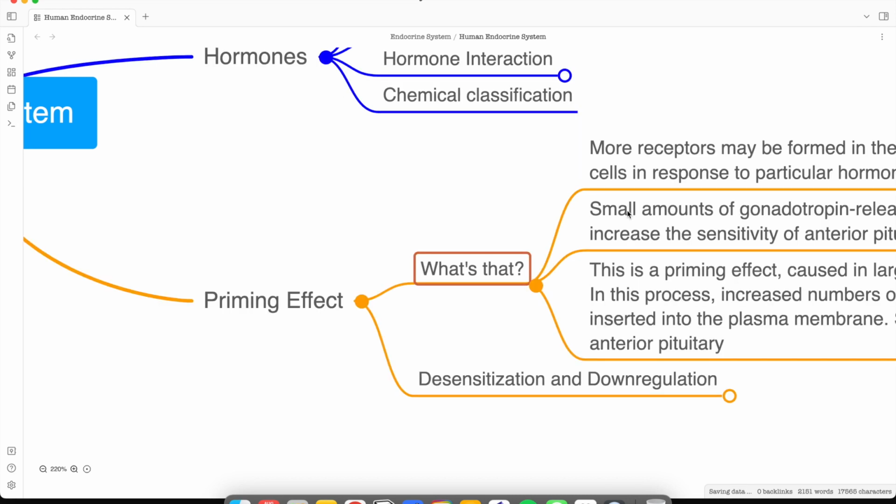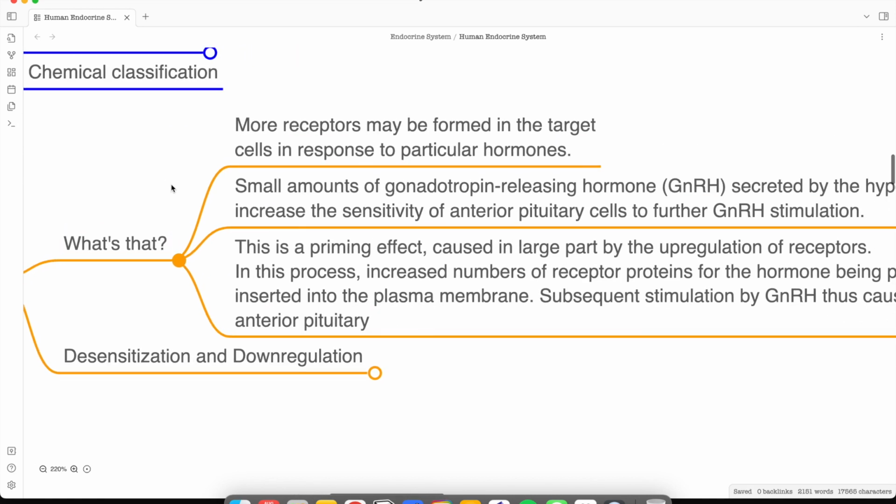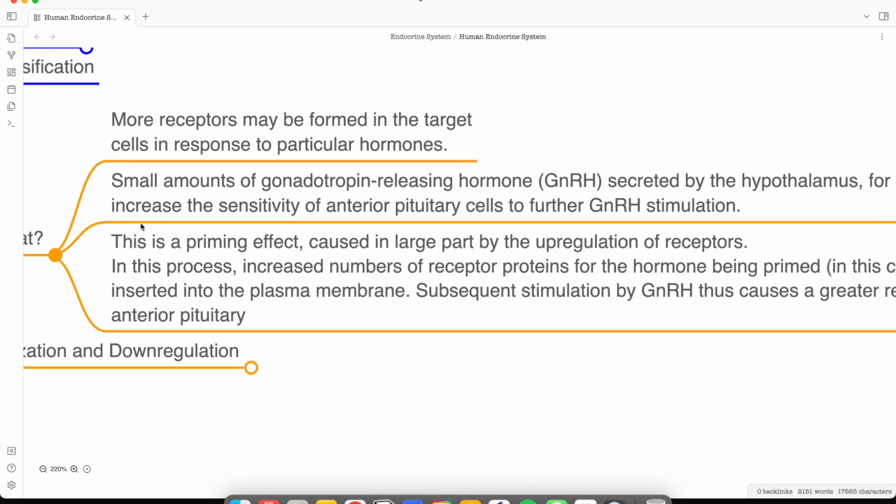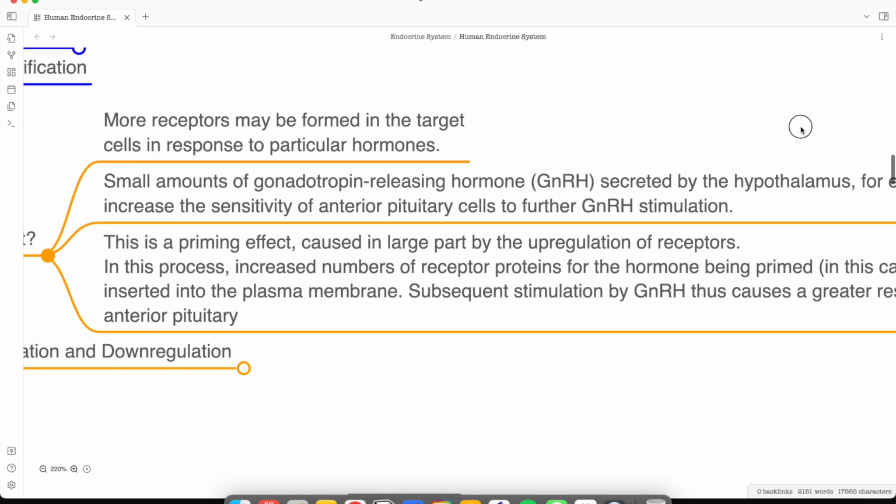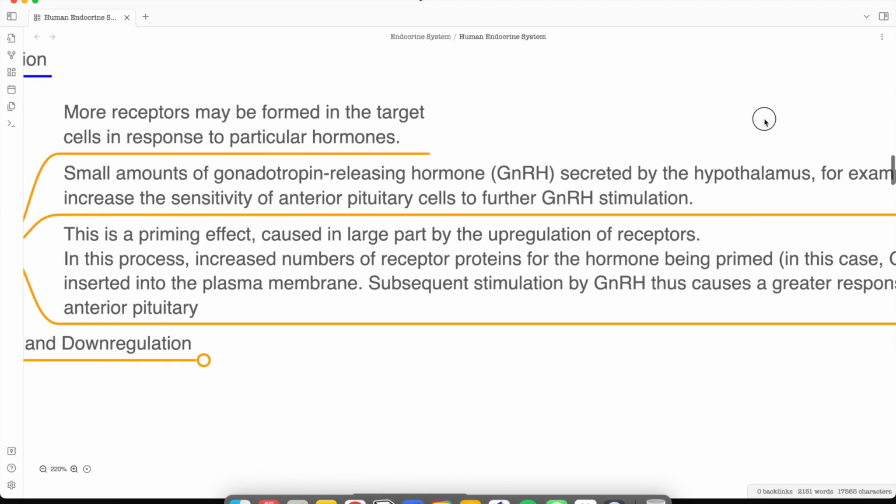So now let's see what this says. The priming effect: more receptors may be formed in the target cell in response to a particular hormone. I hope this is clear now. The second point is that a small amount of gonadotropin releasing hormone secreted by the hypothalamus, for example, increases the sensitivity of the anterior pituitary cell to further GnRH stimulation.